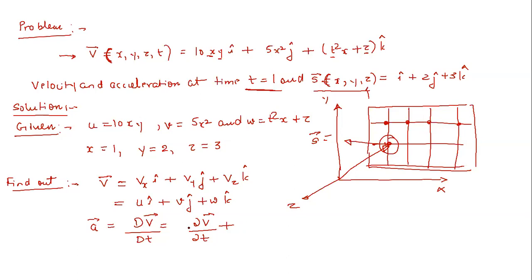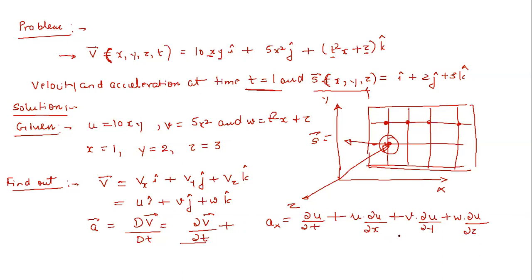Let me write it in simple terms rather than vector form, because vector form sometimes becomes complex. So ax is simply delta u by delta t plus u delta u by delta x plus v delta u by delta y plus w delta u by delta z. You can check the vector form also in a similar way.